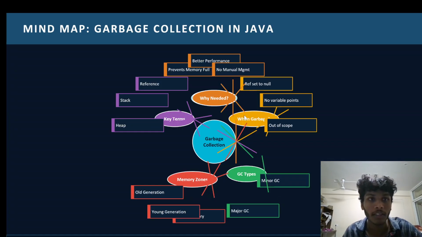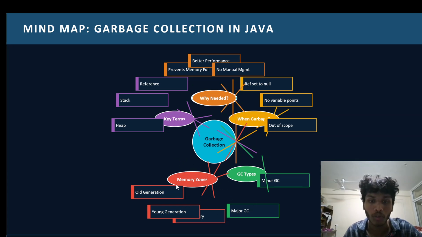Now let us move to the 10th slide. This 10th slide is all about the mind map. The first thing is garbage collection. In garbage collection, the key terms are heap, stack, and reference. These are the key terms that we always use in garbage collection. And another question: why is garbage collection needed? It prevents memory from getting full, gives better performance, needs no manual memory management, and the reference is set to null when garbage. Garbage collector types are minor garbage collector and major garbage collector.